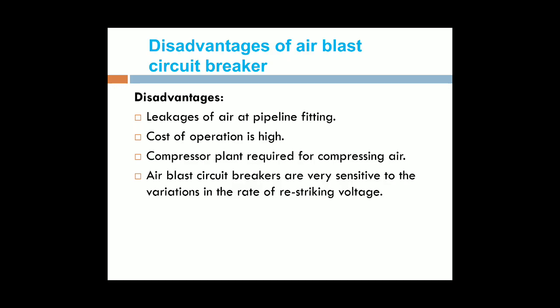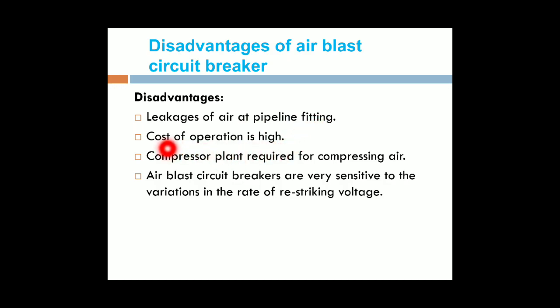Next, coming to the disadvantages of air blast circuit breakers, we have some disadvantages. First one is the leakage of air at a pipeline fitting. The compressed air tank is filled with compressed air. By using the valves, we pump that compressed air to the arcing chamber. In that we use some pipelines. In the pipelines, sometimes many problems are obtained. That is the leakage of air at the pipeline fittings.